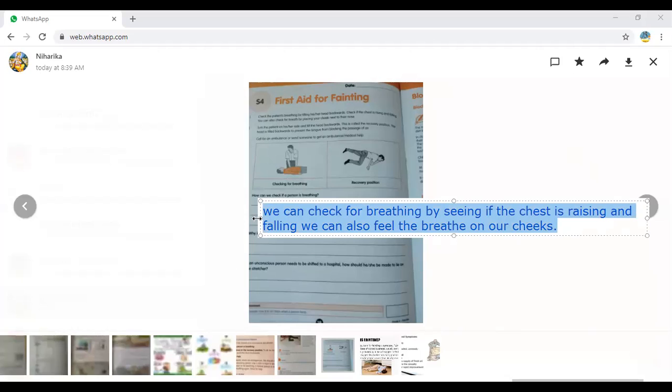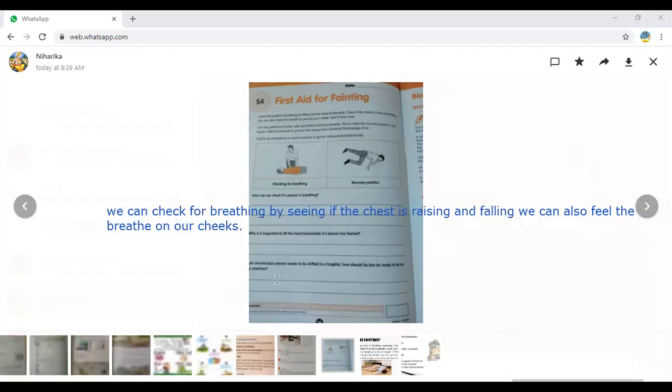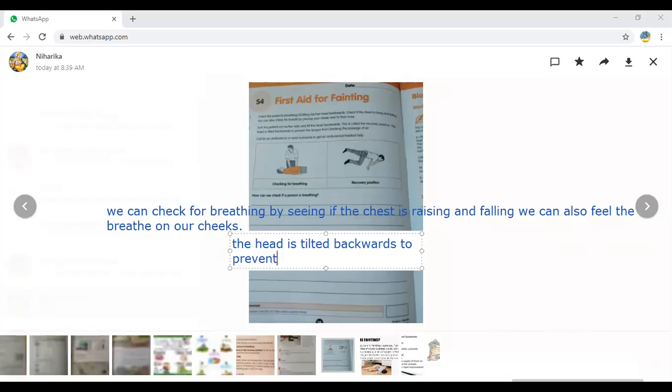Next, why is it important to tilt the head backward if the person has fainted? ఎందుకు ఆ person ని back side తిప్పమని అడుగుతున్నాడు. If the person is unconscious, the head is tilted backwards to prevent the tongue from blocking the passage of air.